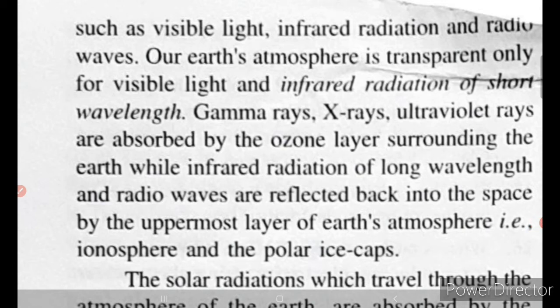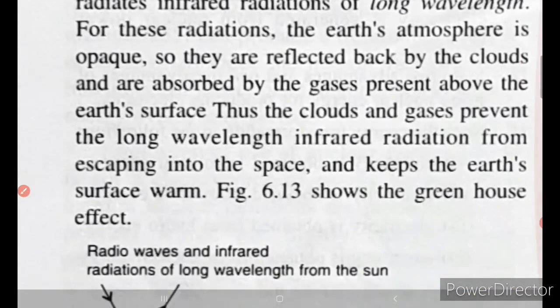Our Earth's atmosphere is transparent only for visible light and infrared radiations of short wavelength. That means it allows only visible light and the infrared radiations of shorter wavelength out of so many radiations. Gamma rays, X-rays and ultraviolet rays are absorbed by the ozone layer surrounding the earth, while infrared radiations of long wavelengths and radio waves are reflected back into space by the uppermost layer of the earth's atmosphere, that is the ionosphere and polar caps, as shown in the figure here.